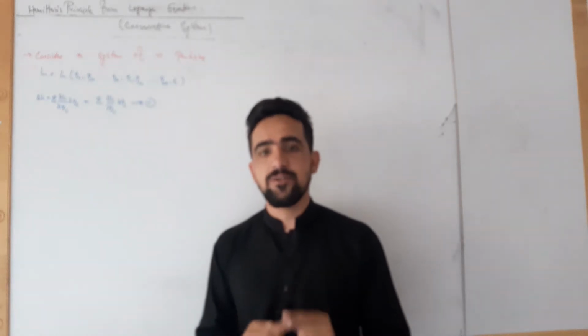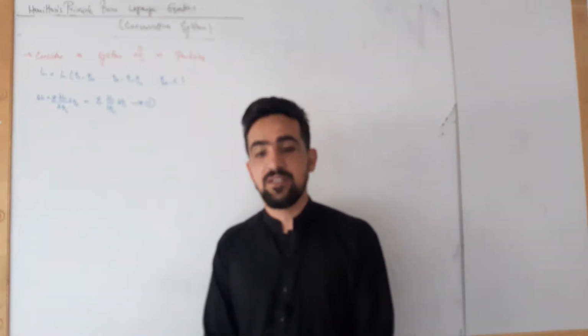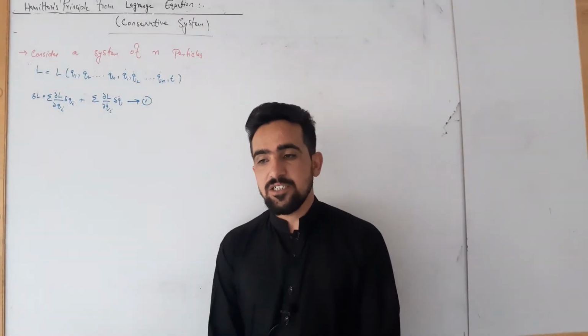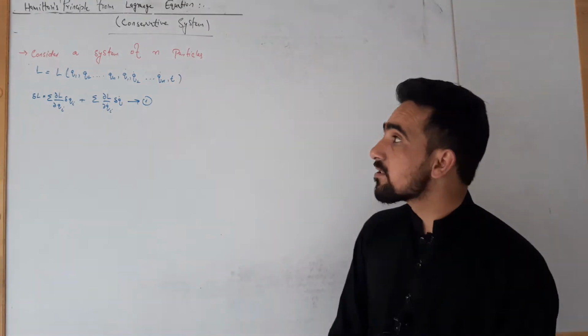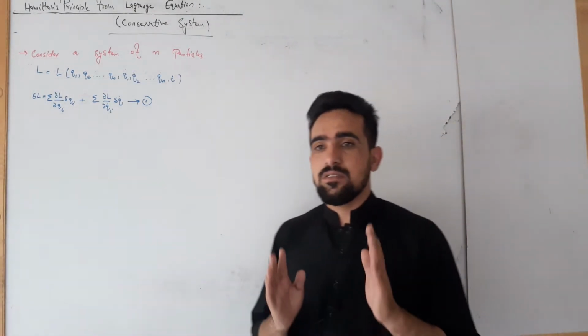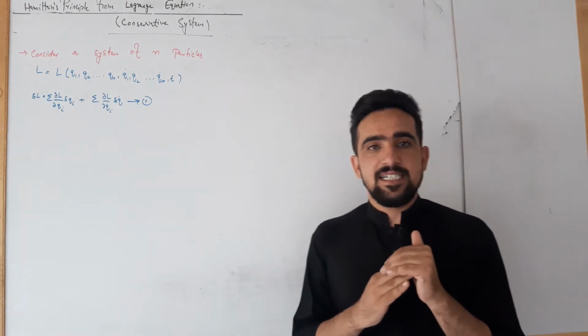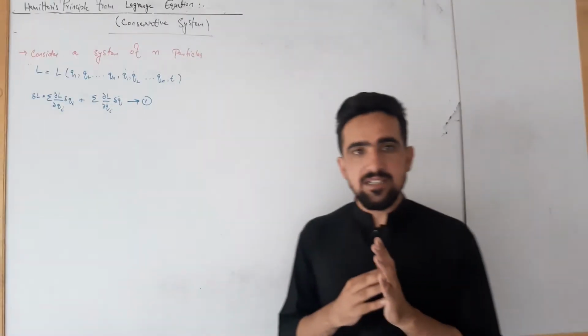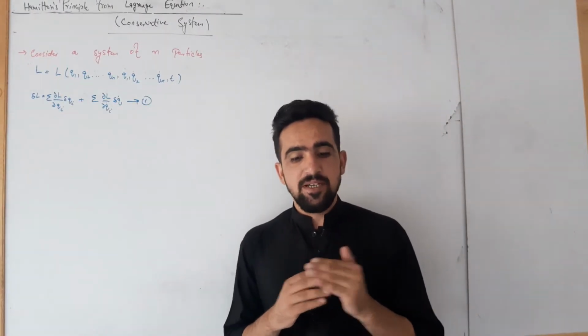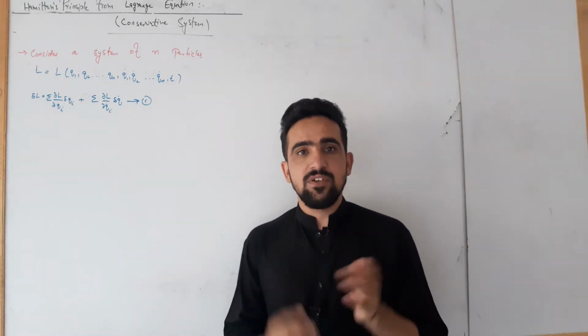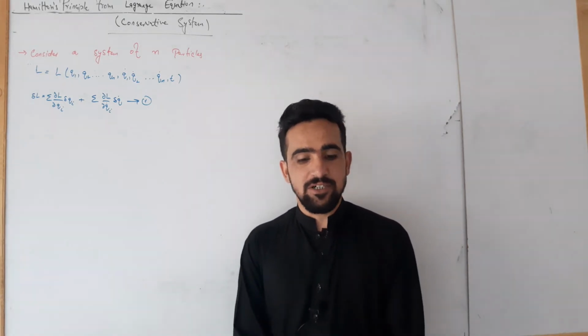Today we are going to derive the Hamilton principle by using the Lagrange equation for a conservative system. Let us consider a system of n particles. In order to describe this system, we will need n generalized coordinates.